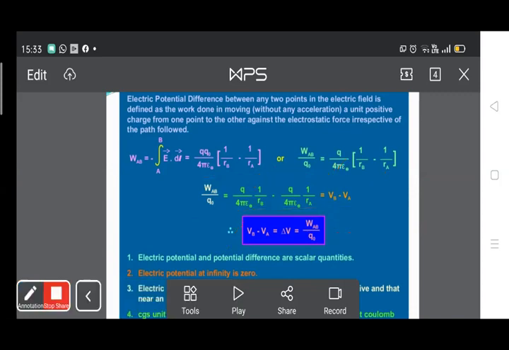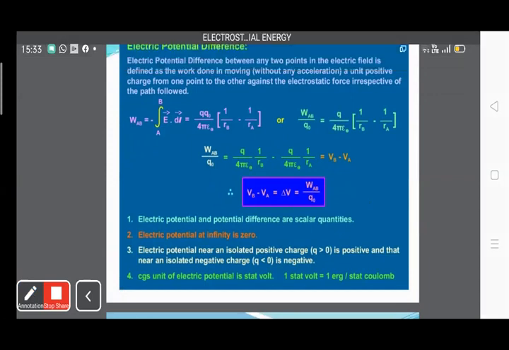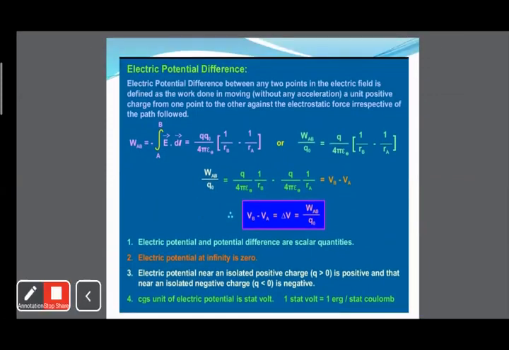Electric potential and potential difference are both scalar quantities. Electric potential at infinity is always zero. We discussed this in the previous class. Gravitational potential at infinity is zero.